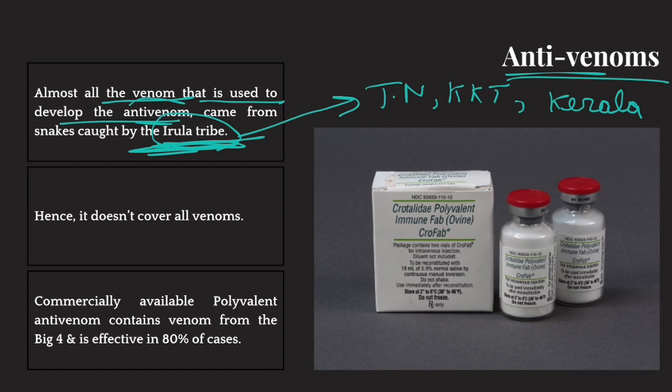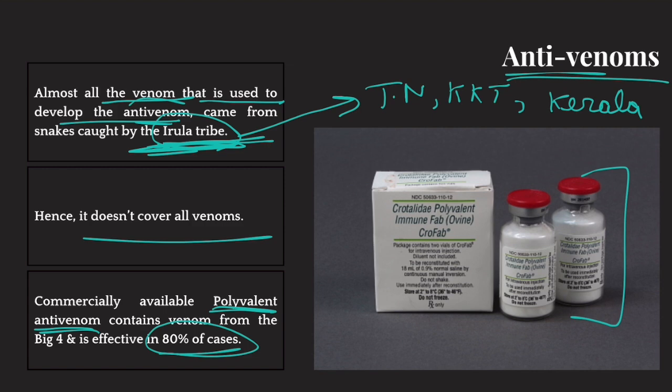So, this is a problem because all the venoms for developing antivenom come from this Irula tribe. So, it doesn't cover all venom. In fact, as it has been said, 90% of the snakebite cases come from the Big Four. So, the commercially available antivenoms are called polyvalent antivenom. These polyvalent antivenoms work against the venoms of the Big Four, Indian cobra, viper, and all that, which is effective in 80% of the cases.